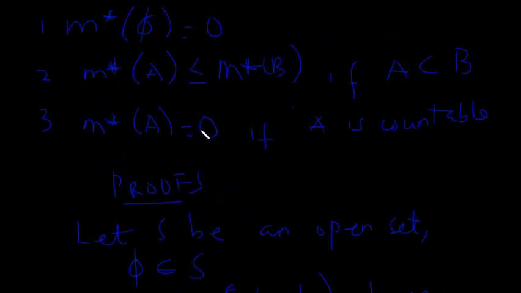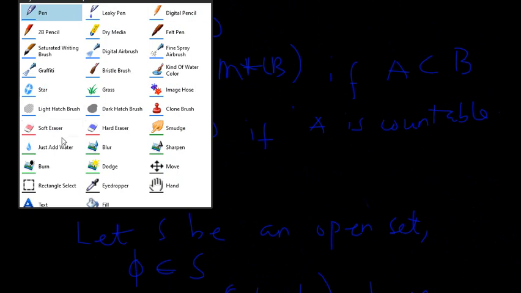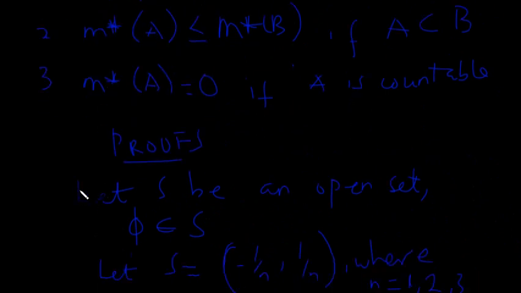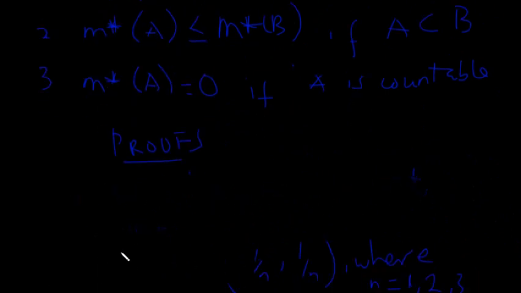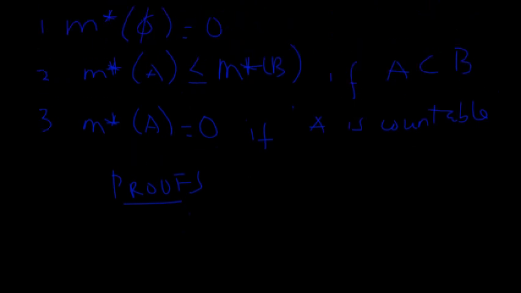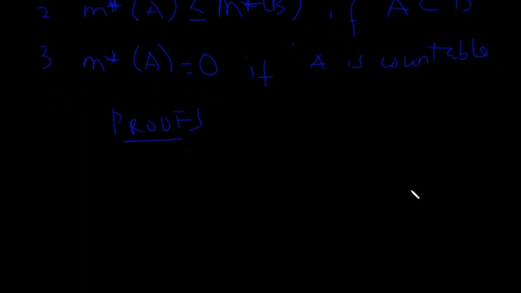So let's go to the second proof. And this one I'm going to use illustrations. Alright, so we are saying that if A is contained in B, then the outer measure of A should be less than or equal to the outer measure of B. So now let's use an illustration.